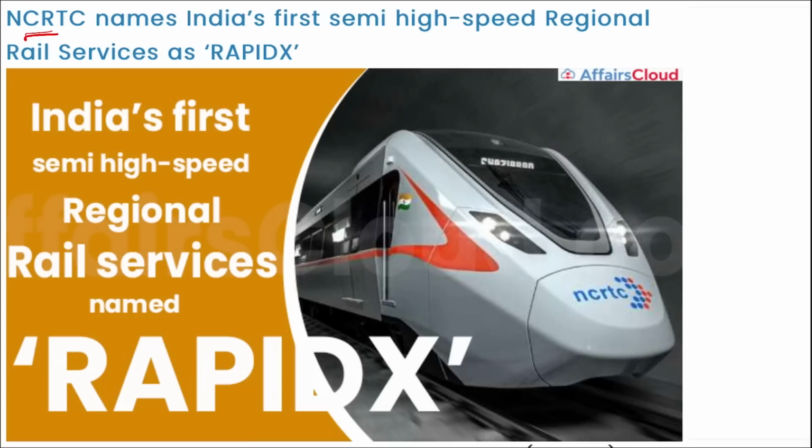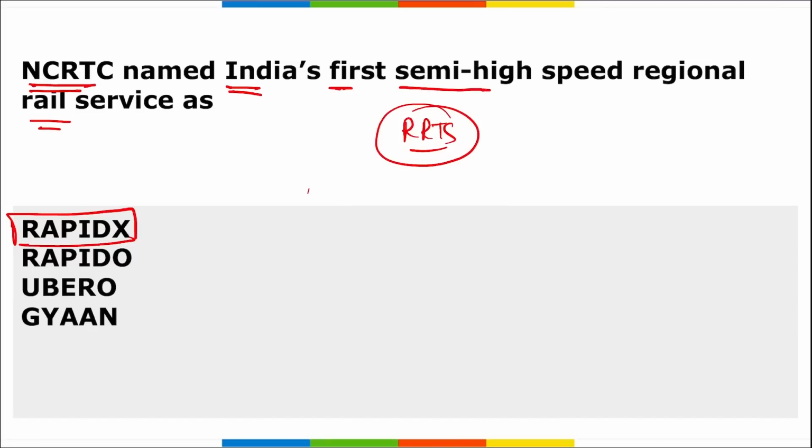All right, so remember recently NCRTC, or sorry, RapidX, these trains, as I just mentioned, they will be running on the RRTS corridors. And remember, NCRTC is targeting to commission a 17-kilometer priority section that will be between Sahibabad and Duhai, that will be of 84-kilometer Delhi Ghaziabad Meerut corridor in 2023. Right, so coming back, remember NCRTC, they have named India's first high speed rapid regional rail service as RapidX.